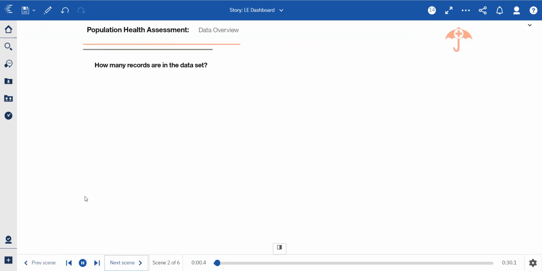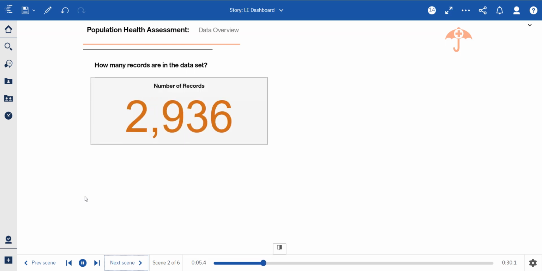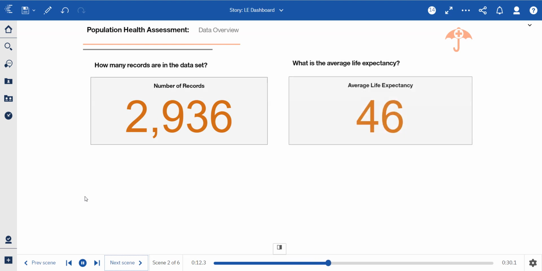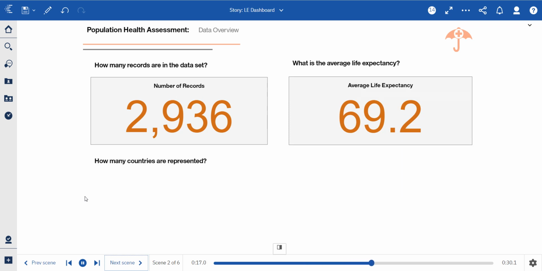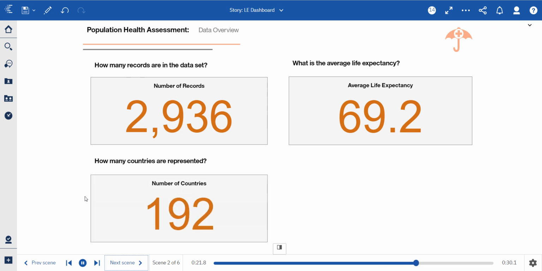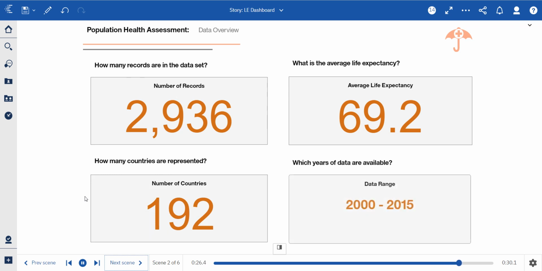So moving along, we felt it best to share some context about the data before taking a deep dive. As you can see, there are several questions that pertain to the data set as well as some general findings. There are over 2,900 records. The average life expectancy is 69.2. There are over 190 countries represented in this data set, and then there are 16 years of data provided from 2000 through 2015.